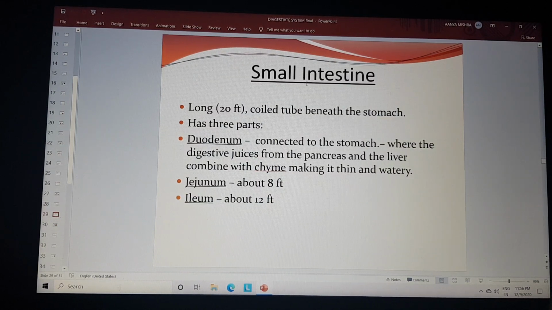Then the small intestine, a long coiled tube about 20 feet long beneath the stomach. It has three parts, the duodenum, jejunum, and the ileum, which have different sizes.